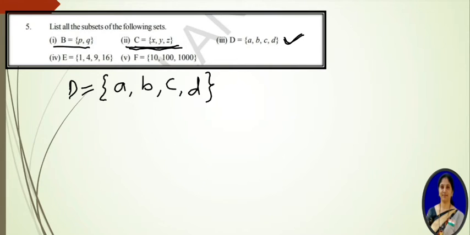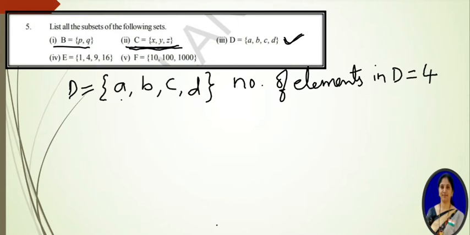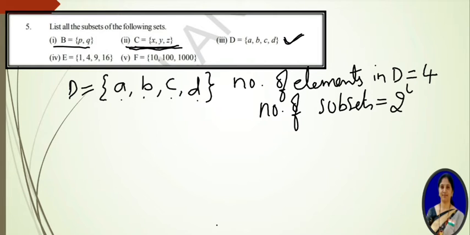We know that the number of elements in set D is equal to 4. 1, 2, 3, 4. So clearly the number of subsets is equal to 2 power 4. That means 16. So total 16 subsets we will get here.